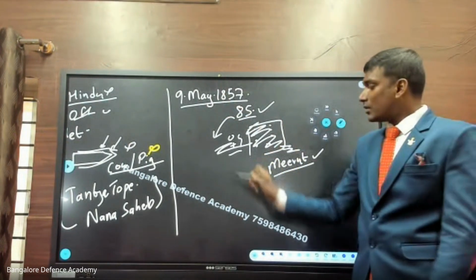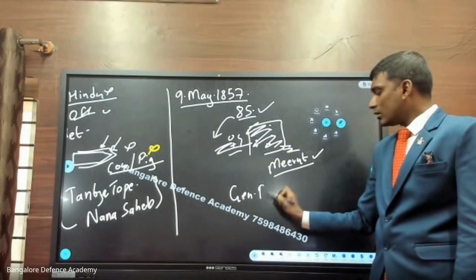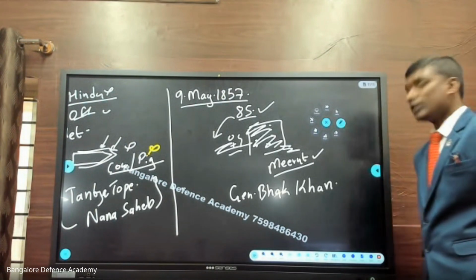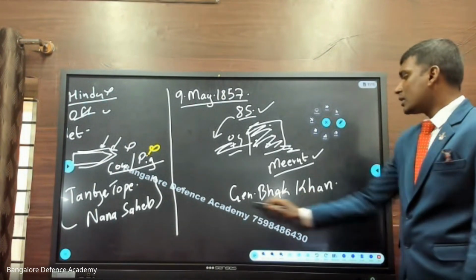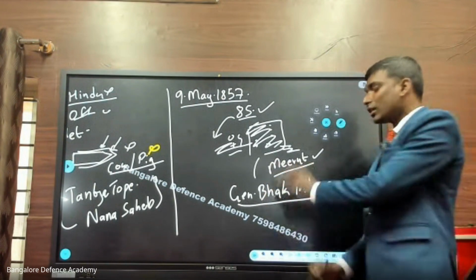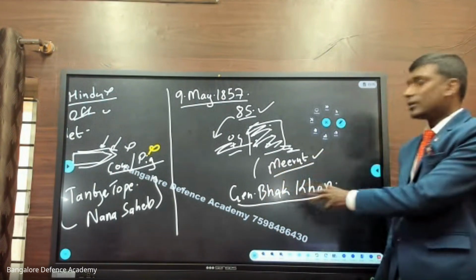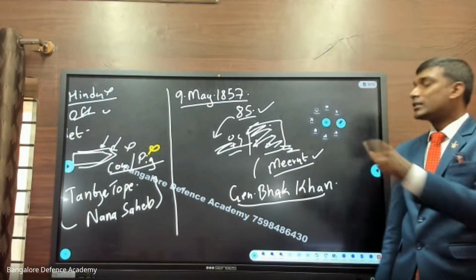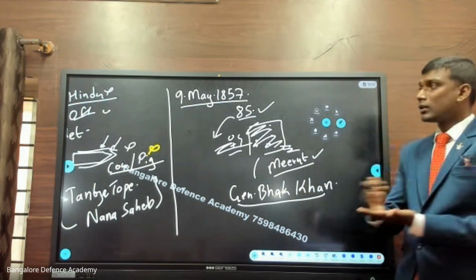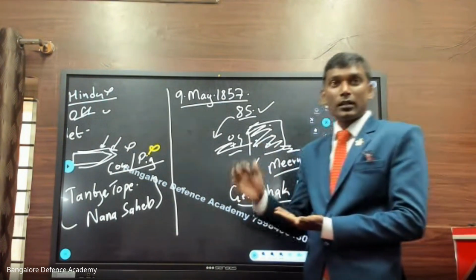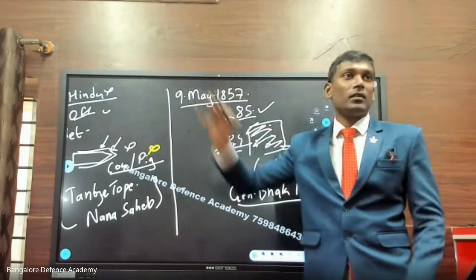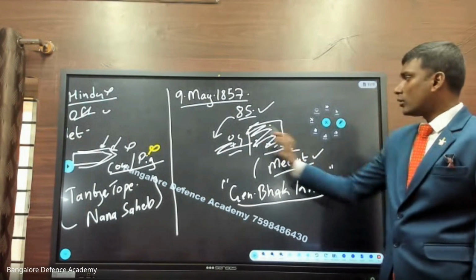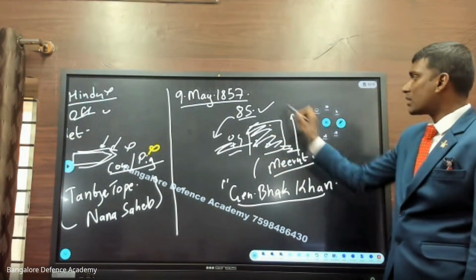And now here there is a person called General Bhakt Khan. What is his name? General Bhakt Khan. Now he motivates the soldiers. Now he's the leader in Meerut. He says, dear soldiers, listen to me. I will take you to Delhi, and in Delhi there is a person belonging to the Mughal Empire. So we will make him the ruler, the emperor, and we'll fight for independence. So now, under the leadership of General Bhakt Khan, all the soldiers march from Meerut to Delhi.